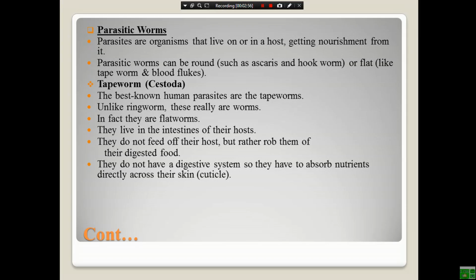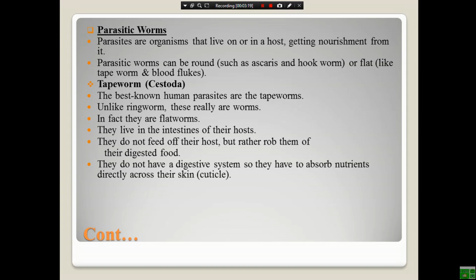Tapeworm is the best known human parasite. Unlike ringworm, they are really worms. In fact, they are a type of flat-shaped worm named flatworm. They live in the intestines of their host. They do not feed off their host, but rather they rob them of their digested food by having their own suckers.